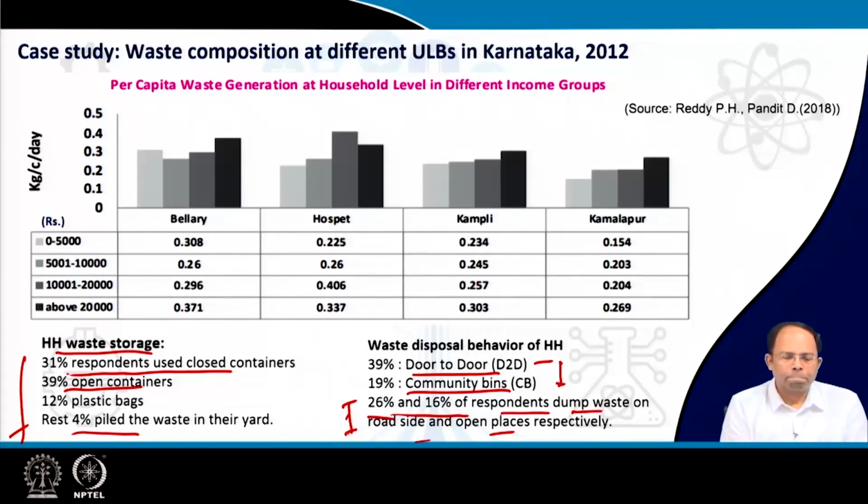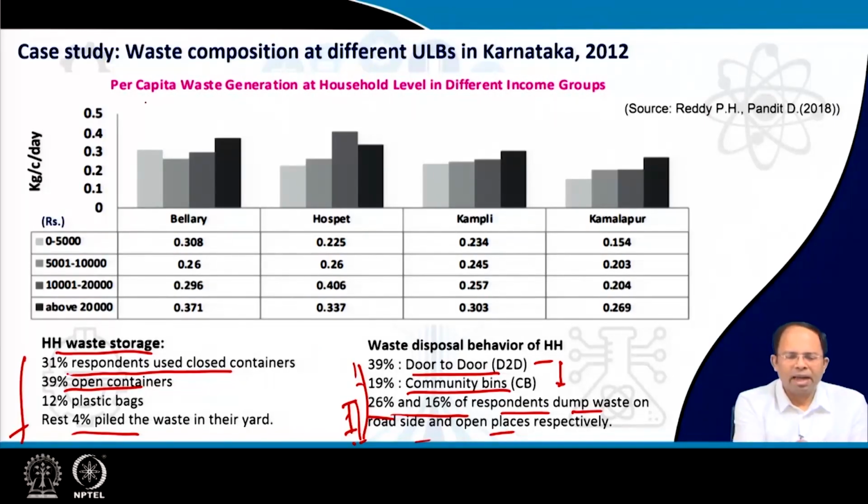And also because we are dealing with different levels of ULBs, like Kamlapur and all, they didn't have too much door-to-door collection. So most of the people either use community bins or threw the garbage outside. That's why we see almost equal distribution of people adopting all these measures.